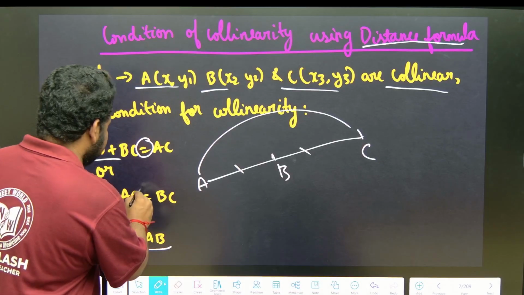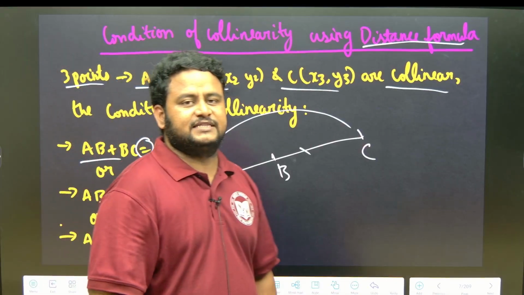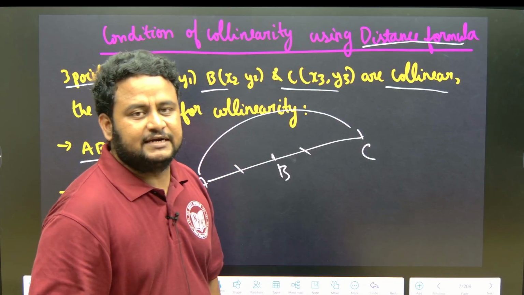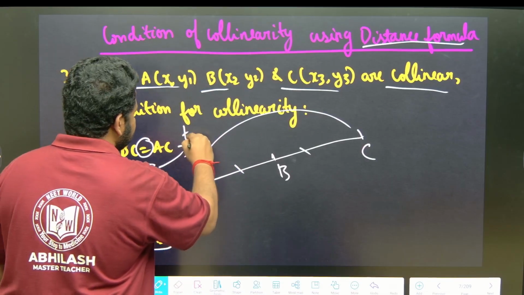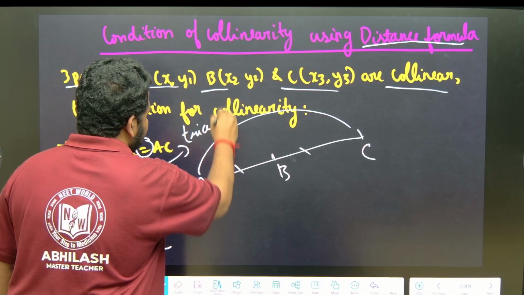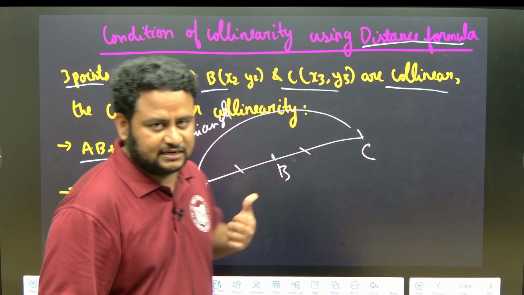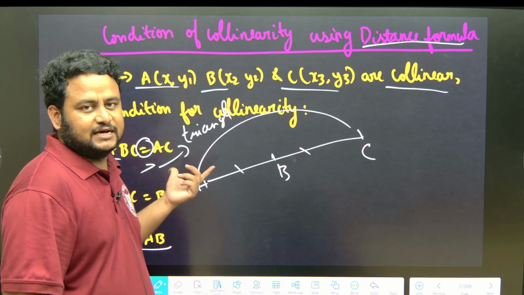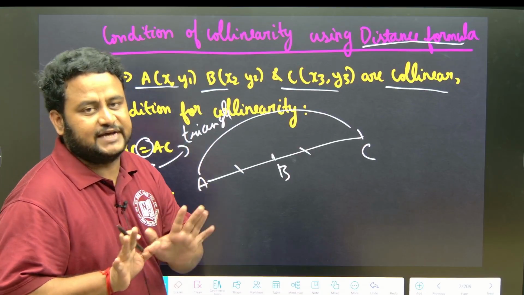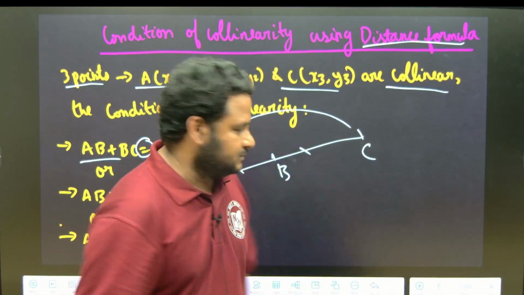It should be equal. What happens if it is greater than? If it is greater than, it becomes a triangle. Here is a mistake alert. If it is greater than, it becomes a triangle. If it is equal, it is the condition for collinearity. You should be very careful. It is not greater than, it should be equal.